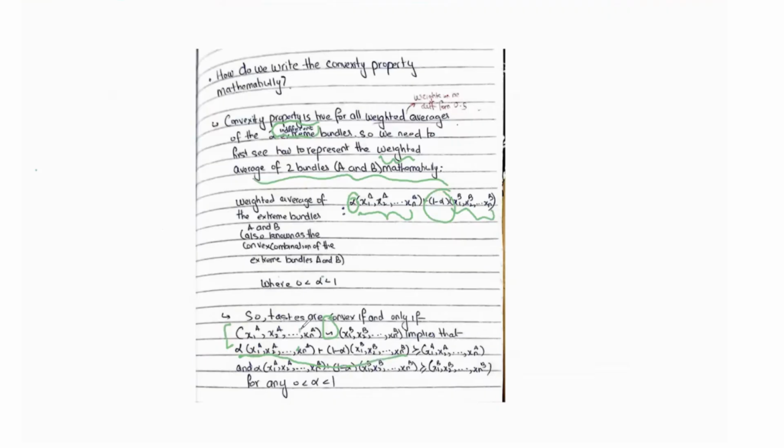So it implies that the weighted average is at least as good as bundle A, and the weighted average is at least as good as bundle B, for any alpha between 0 and 1, because it could be any weighted average. This is what the convexity property says: averages are at least as good as indifferent extremes. And when we talk about the average, we're talking about any weighted average of the two bundles.